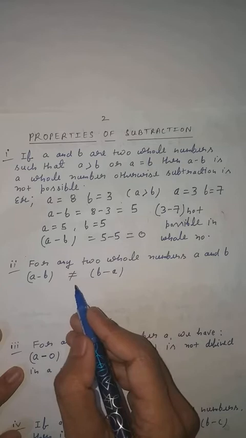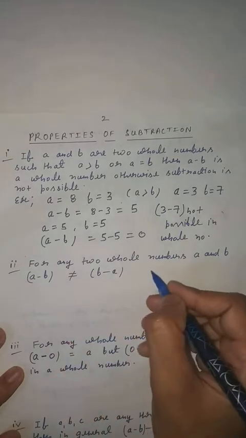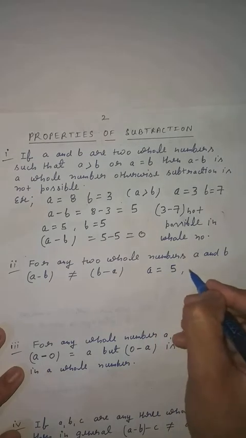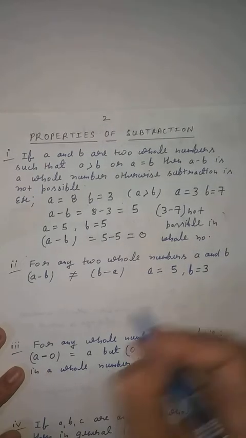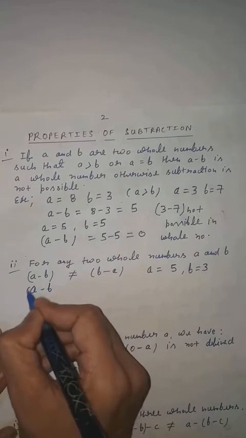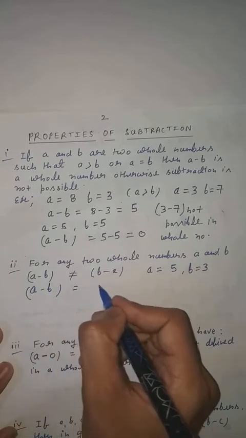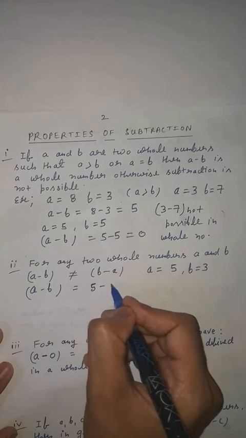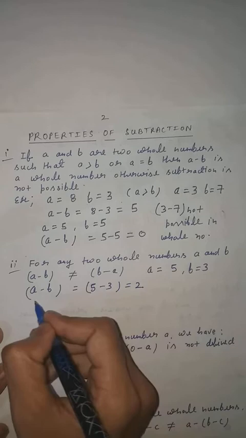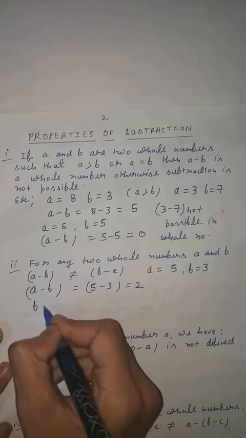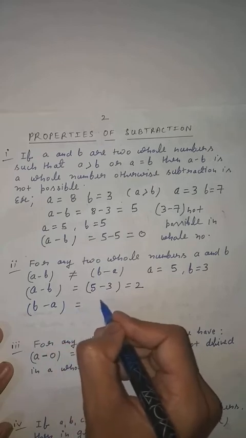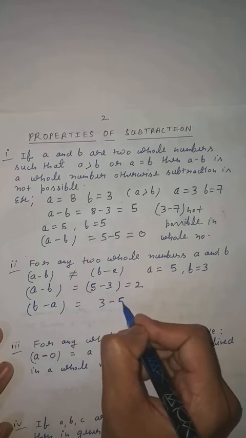This is the sign of not equal to. For example, let us take a equal to 5, b equal to 3. Clear? Now a minus b is given, so write down a minus b. What will it give? A equal to 5, b equal to 3, so this will give 2. And b minus a, so b is 3 minus 5.